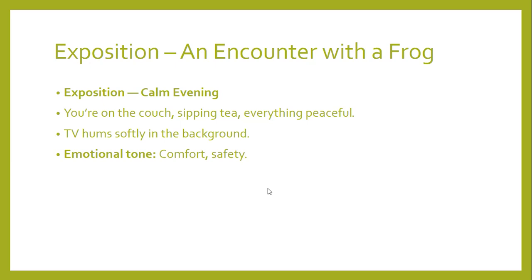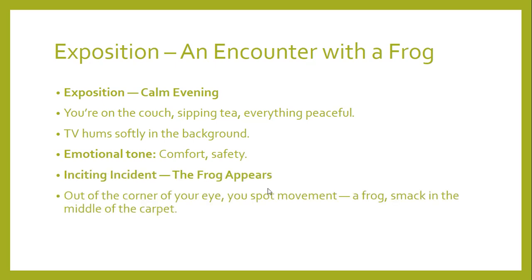But remember, the conflict is to be introduced over here. So an inciting incident happens, or the conflict happens, as the frog appears within the living room. Out of the corner of your eye, you spot movement, a frog in the middle of the carpet. This moment should raise the stakes and make the reader feel things cannot go back to the way they were.